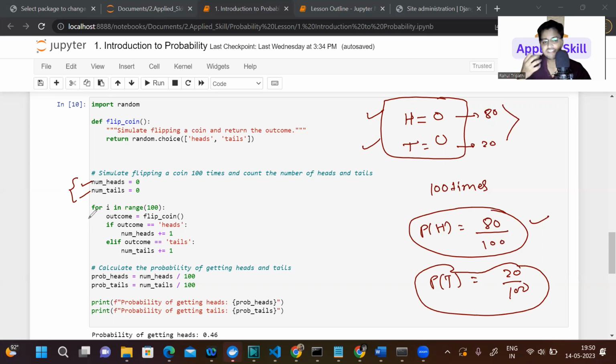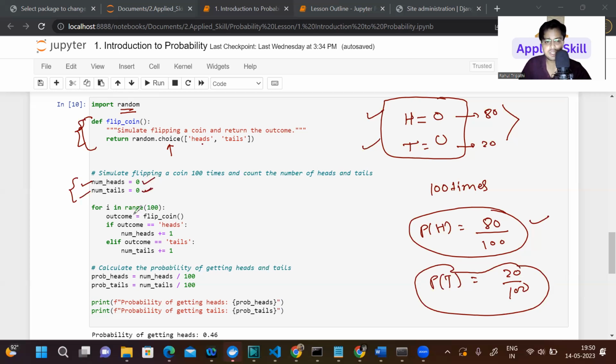we have to flip a coin 100 times. So we created one function, flip coin, and in this function, from the random library we're choosing the choice. Let's suppose if you execute this code one time, you can get head or you can get tail. If you get head, you will increase the count of head. If you get tail, you will increase the count of tail.